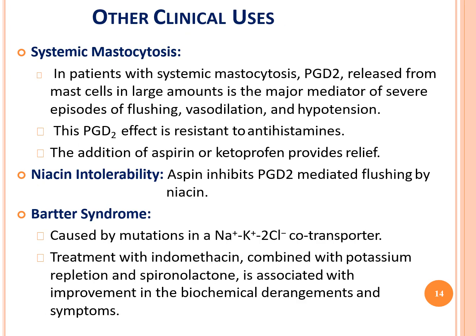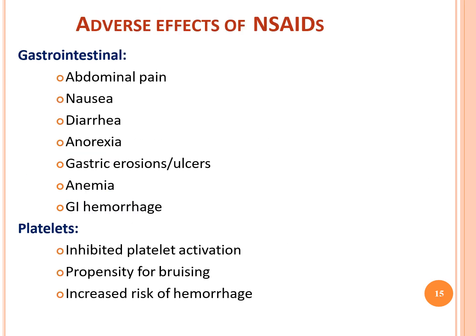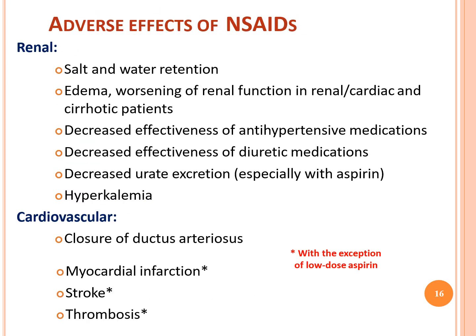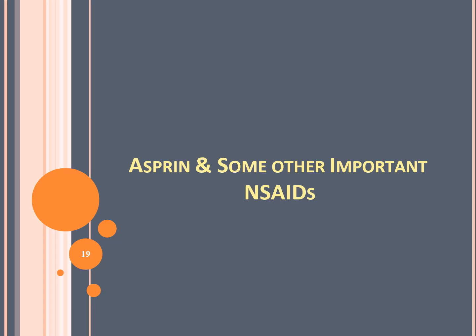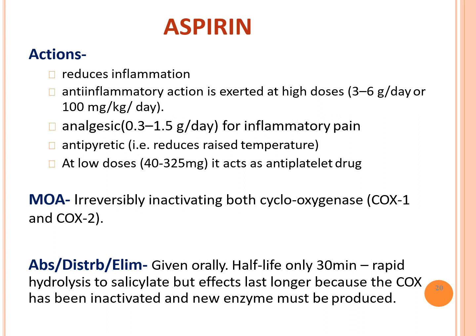So other clinical features we discussed in the last class. We also discussed the adverse effects of NSAIDs system-wise. Now today we are going to discuss aspirin and other important NSAIDs. What is the importance of aspirin and other important drugs in this group? Okay, coming to aspirin, what is the main mechanism and what are the uses? We will see the uses and mechanism of action.